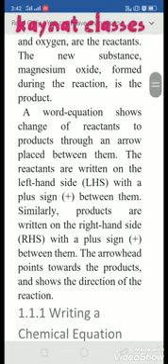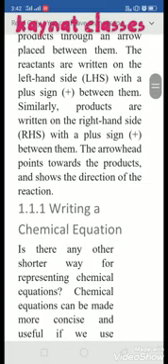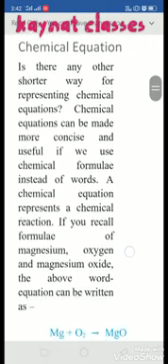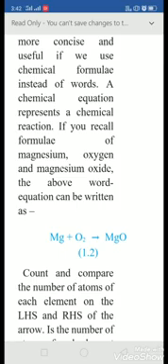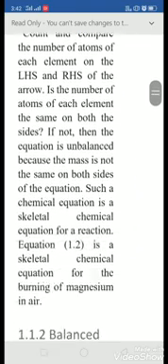Now if you have to write any chemical equation, first of all, you have to learn the symbols, like Mg, the symbol of magnesium, and O2, the symbol of oxygen. Here Mg and O2 are the reactants, while MgO is the product, which is found after the reaction. Both the reactants and the products are separated by a headed arrow.